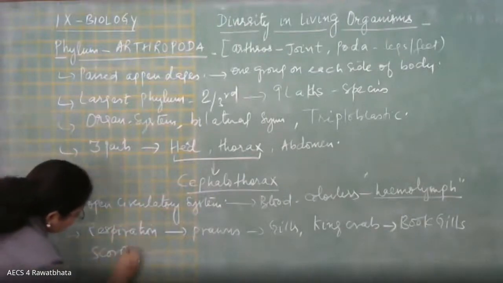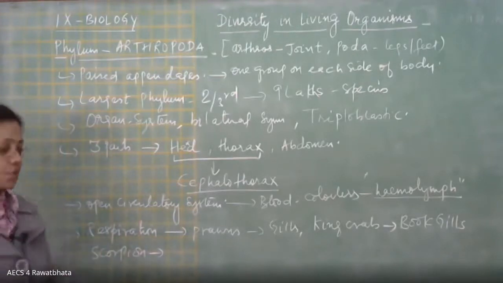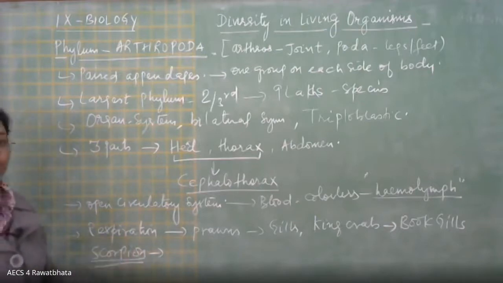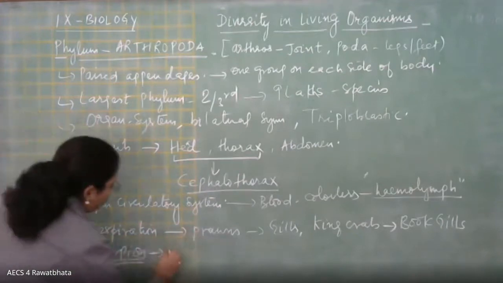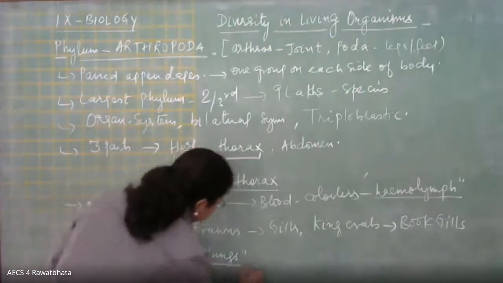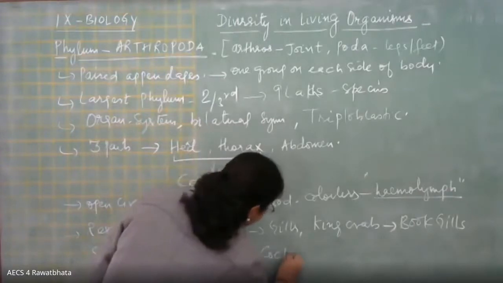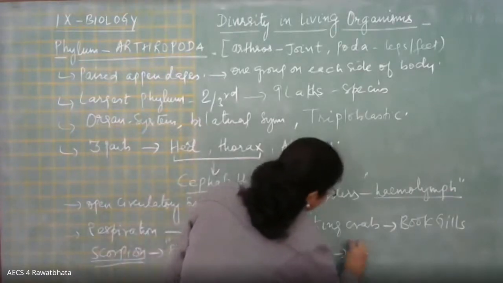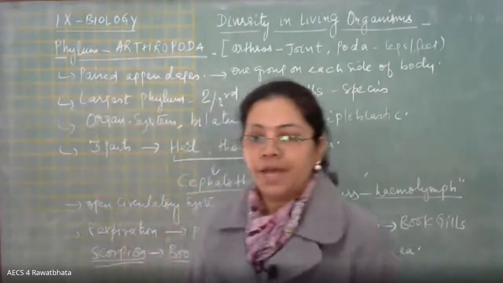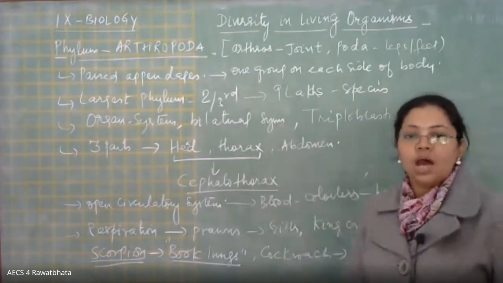Then in scorpion, in your competitive examination, many a time they place questions from arthropoda from scorpion. So in scorpion, this particular respiratory organ is book lungs. Name is quite interesting, book lungs. And we know that in case of insects like cockroaches, it occurs by the air tubes called tracheae, right? So most of your insects, they fall into the category of the phylum called arthropoda.